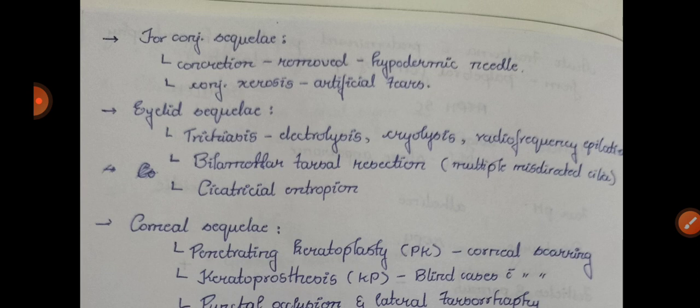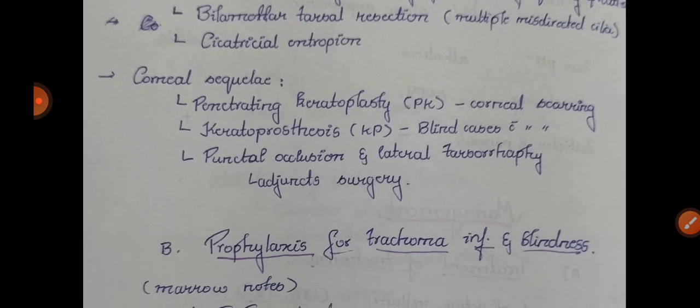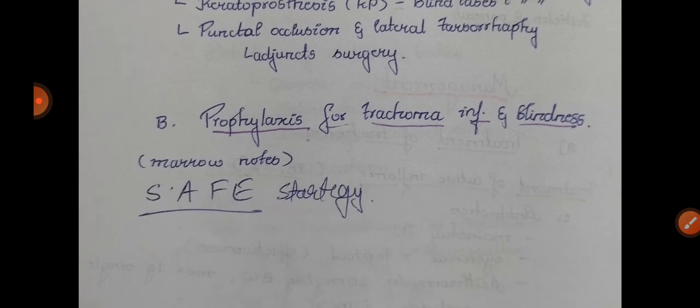Then next is bilamellar tarsal rotation, and for cicatricial entropion, whatever is seen, like entropion or trichiasis, you will try to treat that. Next is corneal sequelae. Penetrating keratoplasty can be done for corneal scarring, and keratoprosthesis for blindness with scarring. Next is punctal occlusion and lateral tarsorrhaphy. Prophylaxis is most important.